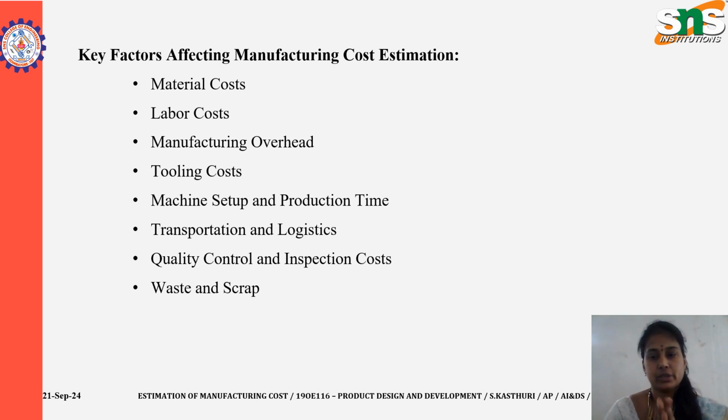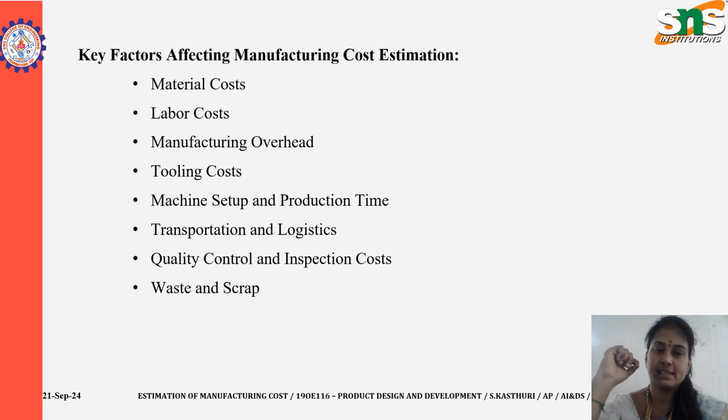Manufacturing overhead cost includes utilities like electricity, water, depreciation of the machinery, factory rent and other indirect costs required for the production. These costs are generally fixed, meaning they do not vary significantly with the number of units produced, but they should still be included in the overall estimation.